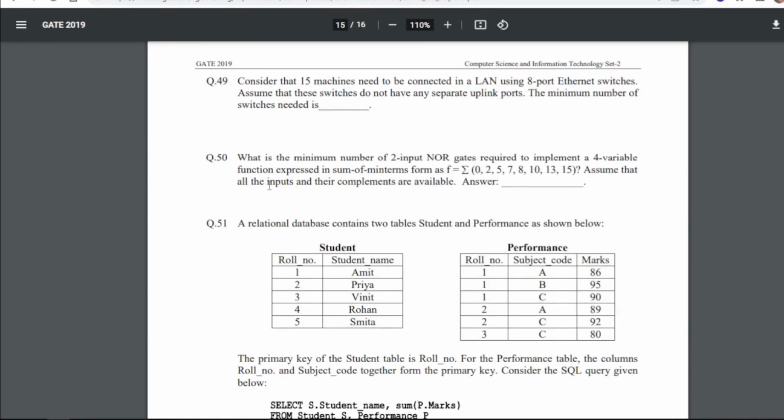For 50, what is the minimum number of 2-input NOR gates required to implement a 4 variable function represented in sum of minterms form as f equals this. Assume that all the inputs and their complements are available. So for 50, our answer is 3.